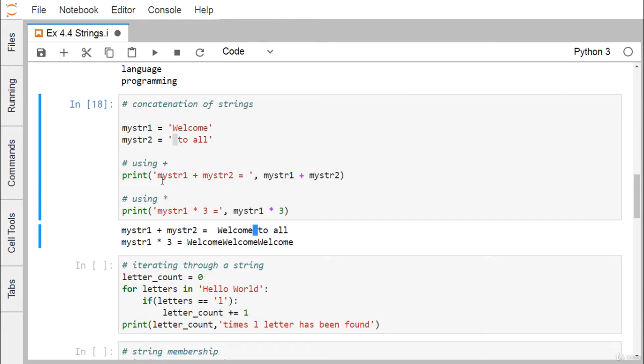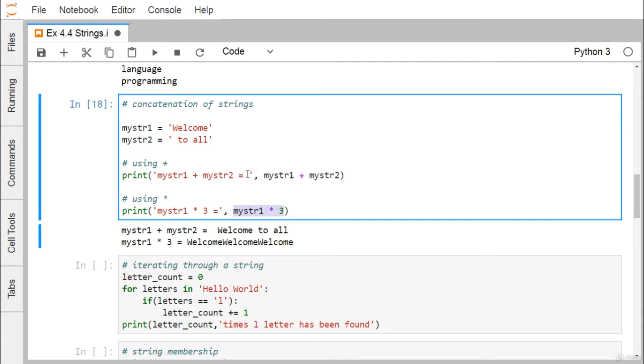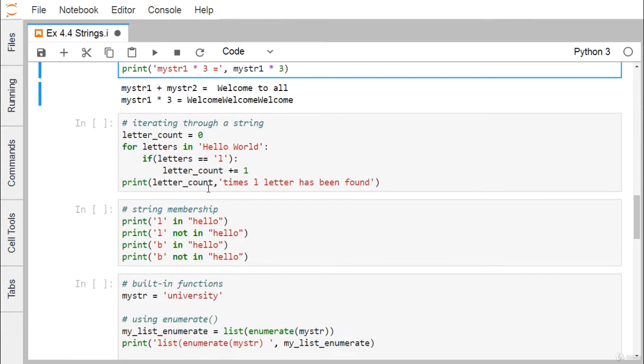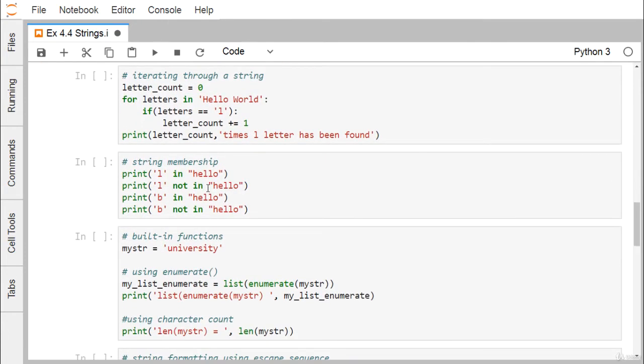Now here we have mystr * 3. What will happen? This particular mystr1 will occur 3 times: welcome, welcome, welcome. In this way we get the required formed string. So we can do the string concatenation either using the star or the plus operator.